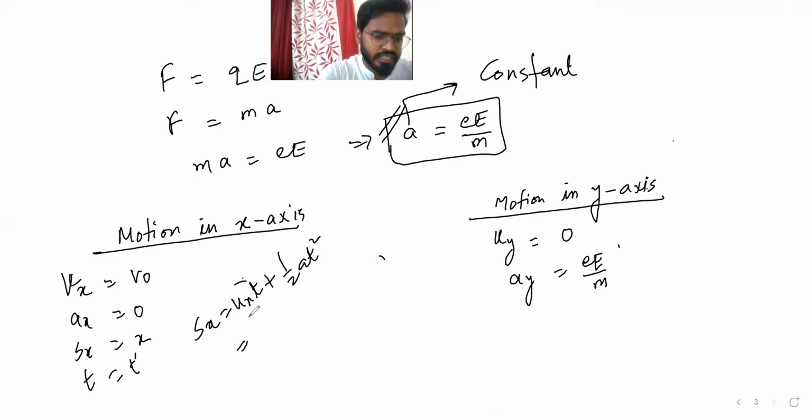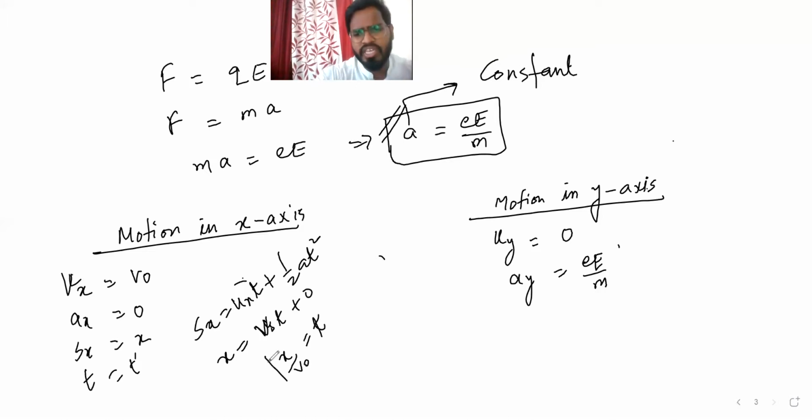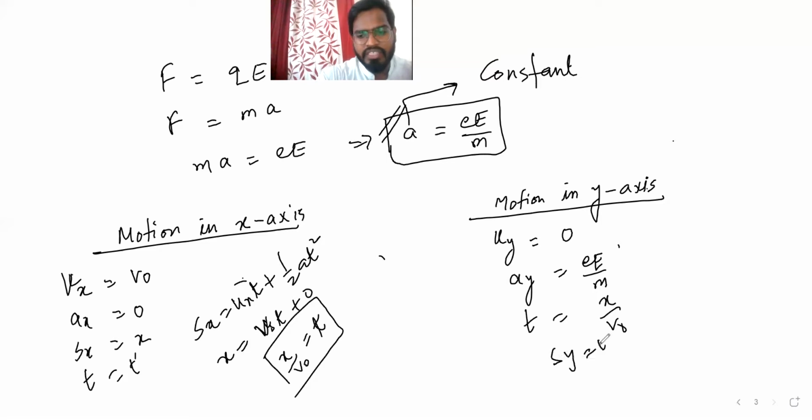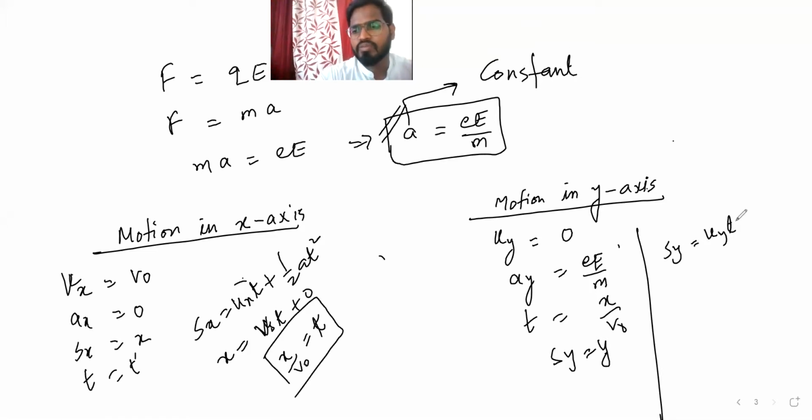By that, ux here is v naught, so Sx is v naught into t, as the acceleration is 0, and Sx is x. So x by v naught is equal to the time t. The time is going to be the same for the y-axis also, x by v naught. Sy is how much, guys? It is y, and that y we want to find. If you want to find y, then Sy is again uy t plus half at square. That's it.